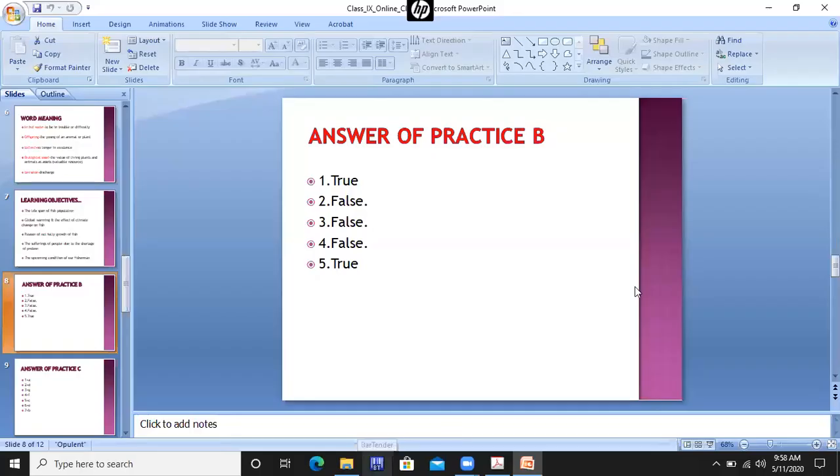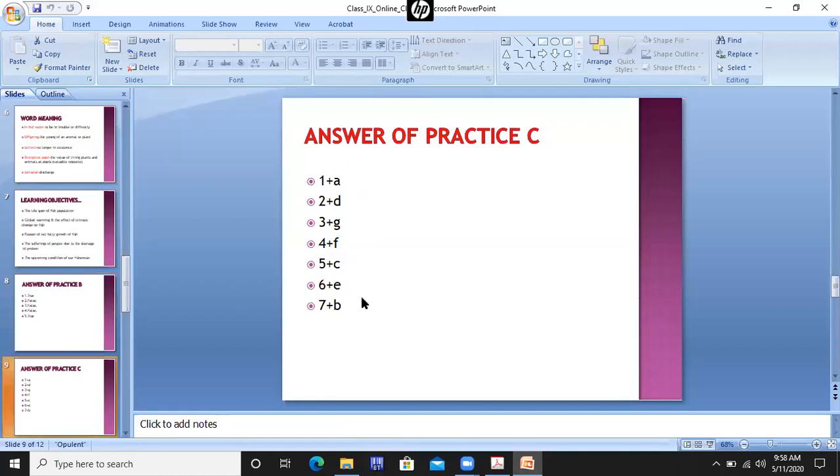Now have a look at the answer. The answer is practice B. This is the answer of practice C. Just correct it by yourself with this solution. Very easy task.